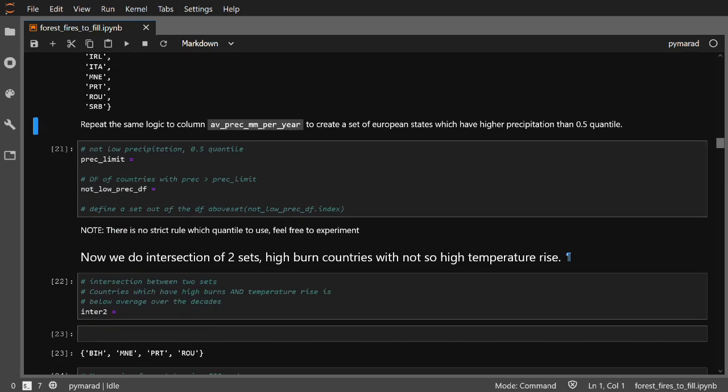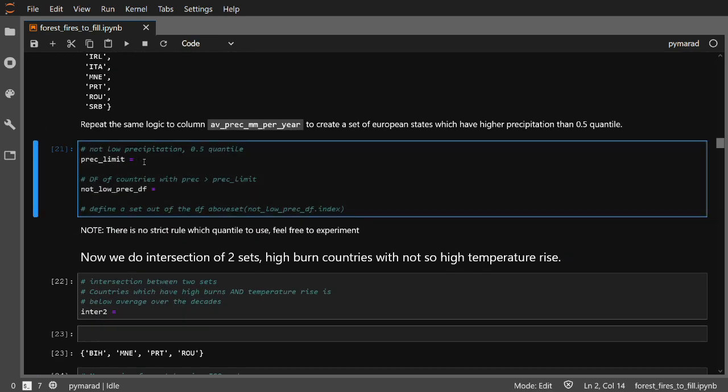Final repetition goes for our precipitation data. So precipitation limit from the European countries, of course, on our column of average precipitations, and applying quantile, this time again 0.5. The data frame will be defined very similarly out of European countries, and the condition is that Europe average precipitation per year, the values need to be larger than our press limit.